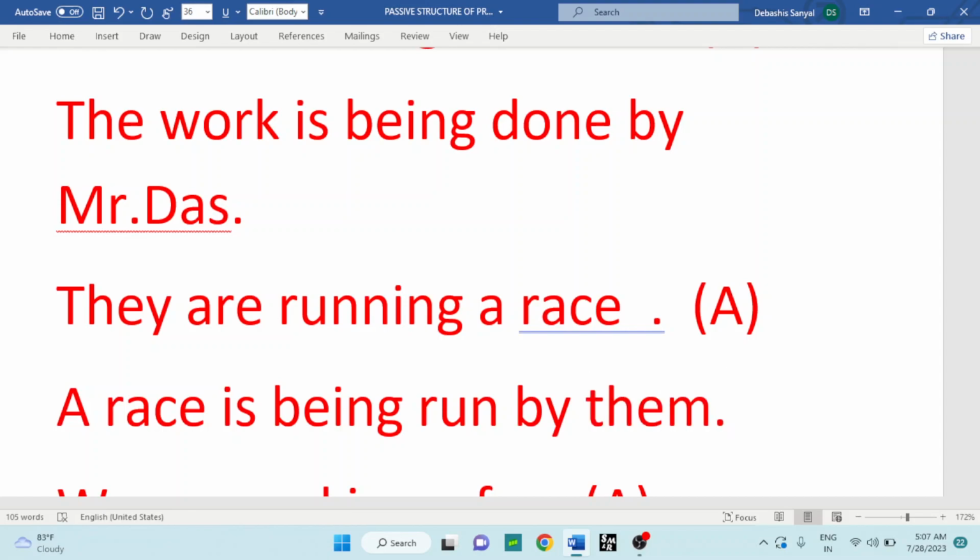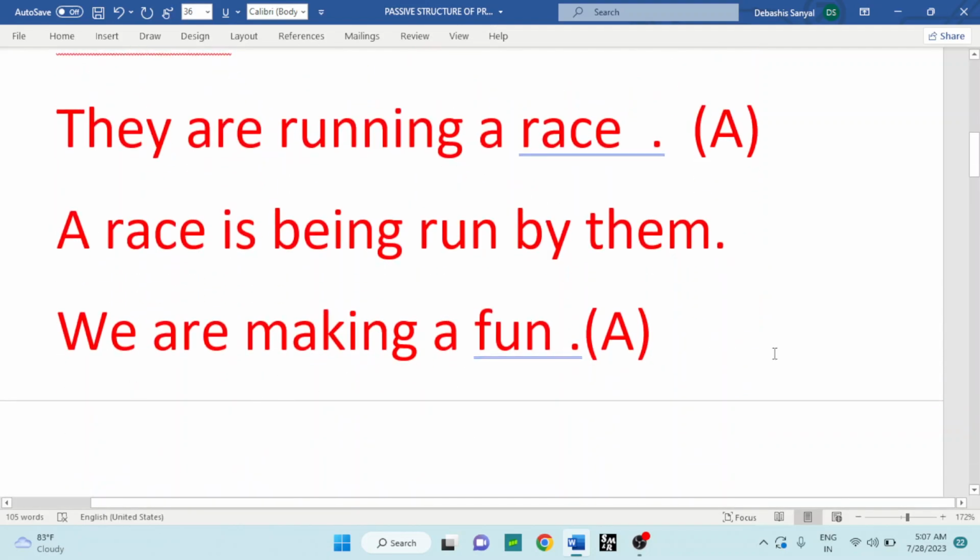Full stop. The third example that is given in active voice: we are making a fun. We is the subject, are the auxiliary verb, making the main verb, a fun the object.